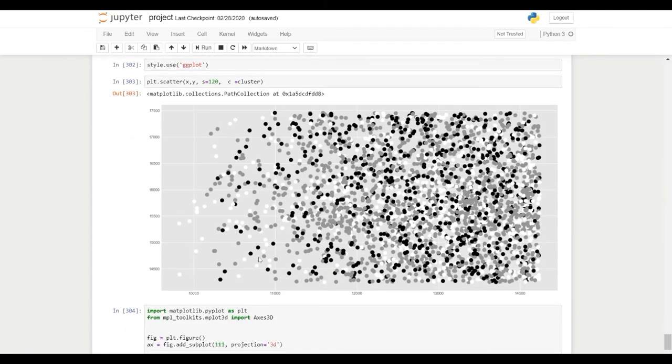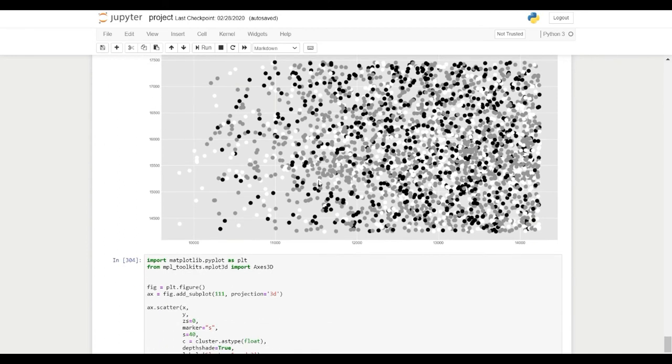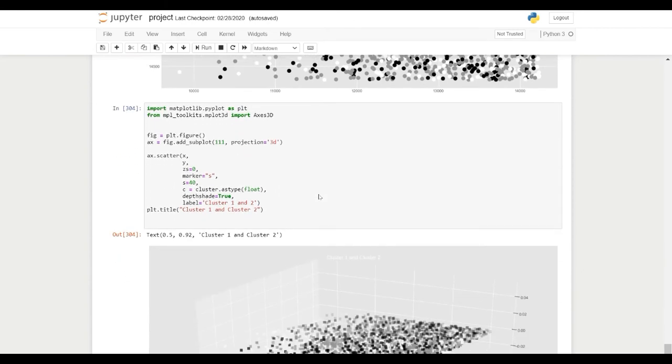You can see in this clustering plot, the black dot represents the densely used, and the gray dot represents the moderately used energy consumption. White is very few, meaning a small amount of energy is being consumed by the consumer.